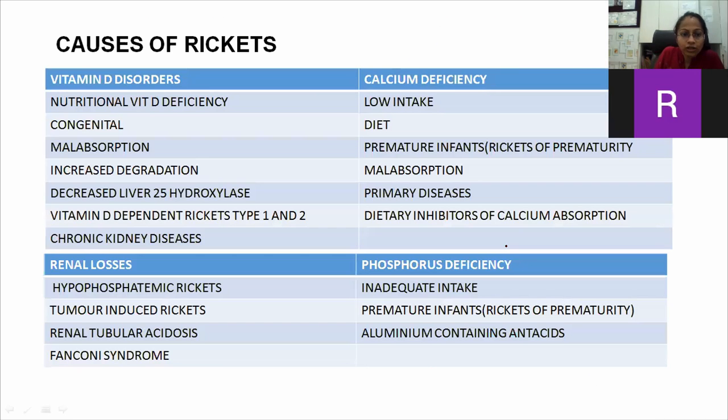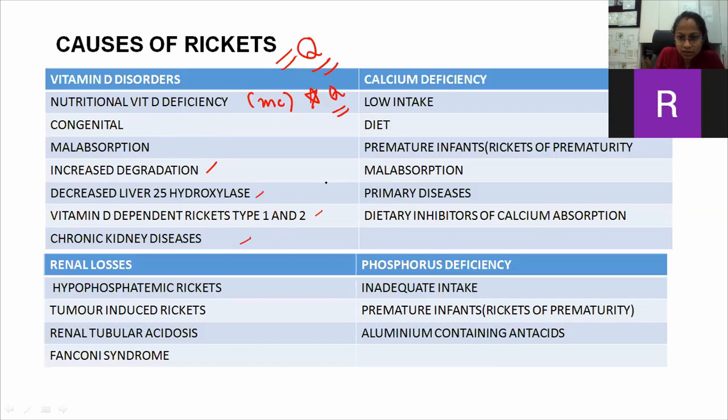Now coming to the causes of rickets, firstly there is vitamin D deficiency, and nutritional vitamin D deficiency is the most common cause of rickets, which is again a question: which is the most common cause of rickets? That is nutritional vitamin D deficiency. The other causes, which we have to cram because questions have repeatedly come from this topic, are congenital vitamin D deficiency, malabsorption of vitamin D, increased degradation, and decreased liver 25 hydroxylase levels as we have seen in the previous slide. Then there are vitamin D dependent rickets type 1 and 2. We will be discussing them in further slides.